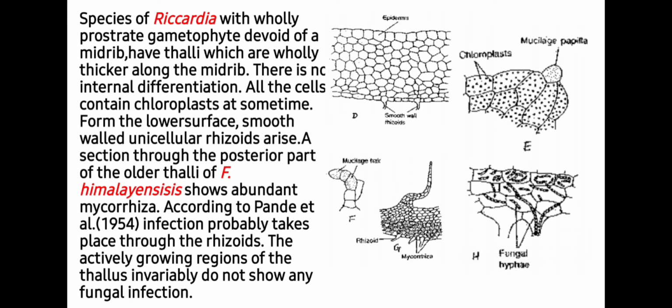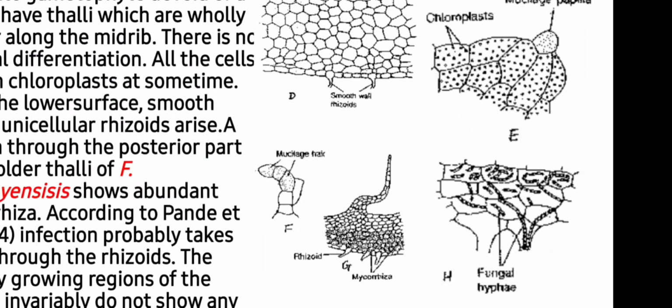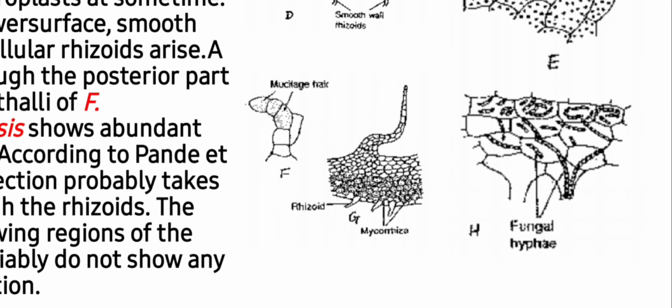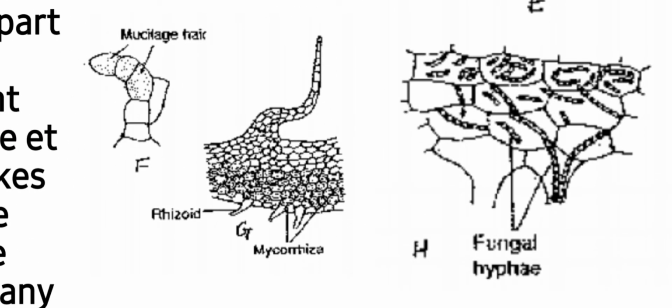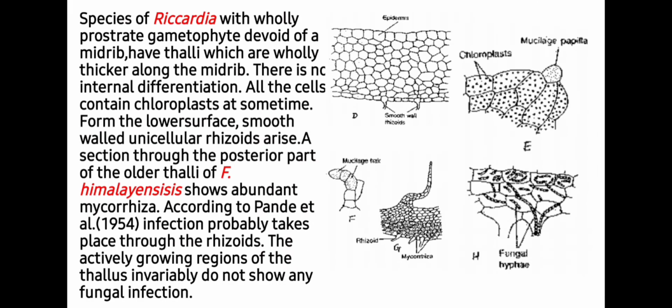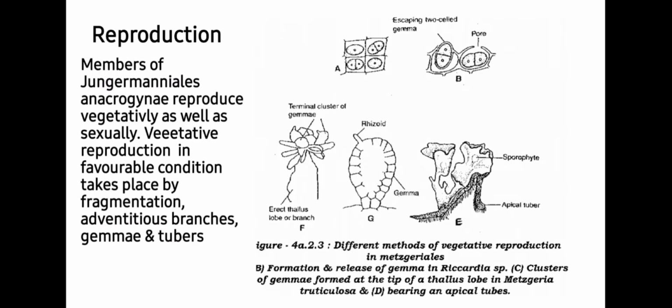According to Pandey et al., infection probably takes place through the rhizoids. The actively growing region of the thallus invariably does not show any fungal infection. So Fossombronia himalayensis is special here because it has a mycorrhizal association, that is, fungal hyphae penetrate through the rhizoid and infect the thallus.